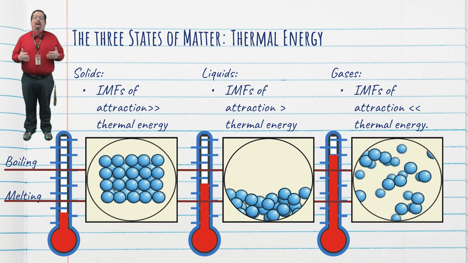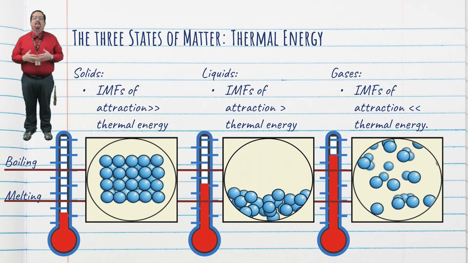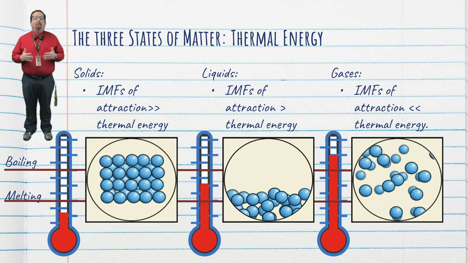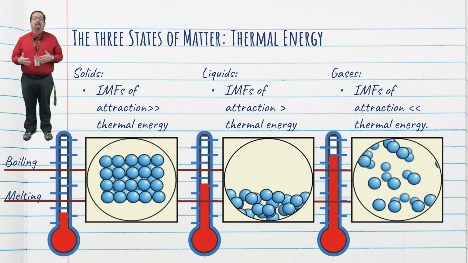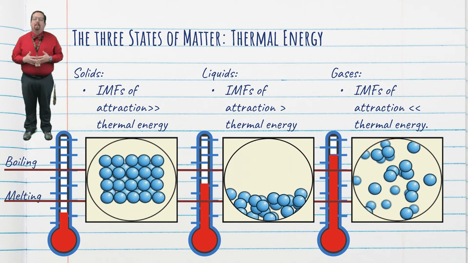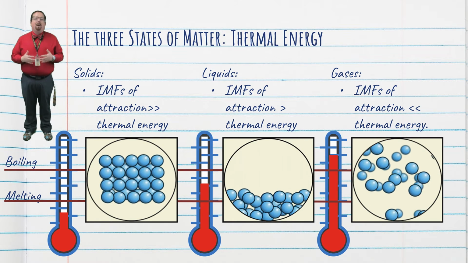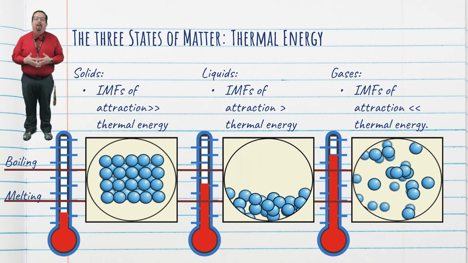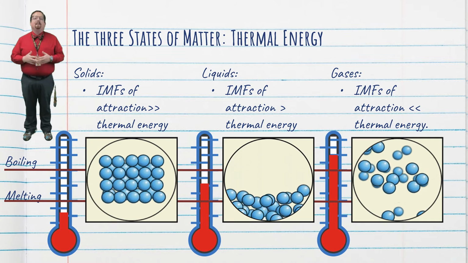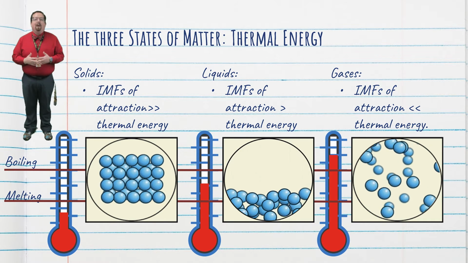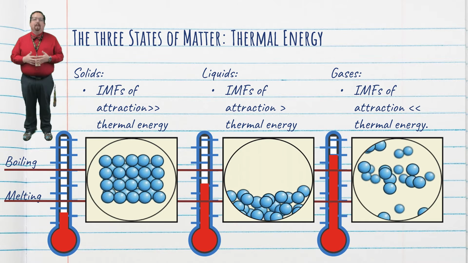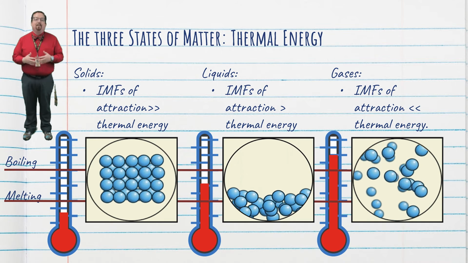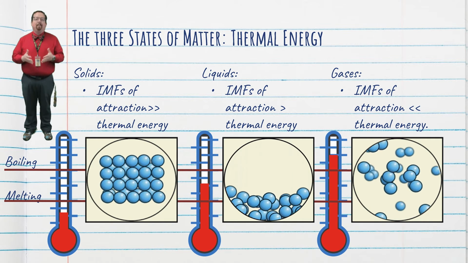You might ask, well, why are there specific temperatures at which the substances exist in different states? And that's a great question. When we think about how particles of a substance move at higher speeds when they have more thermal energy, we can really make some sense of it all. All particles of a substance have a certain amount of intermolecular forces that attract them to other particles in that substance. The particles like to buddy up and stick together. We call this the intermolecular force of attraction. The intermolecular force of attraction depends on the substance's shape, size, electron density, etc., so it remains constant for a certain sample of a substance.